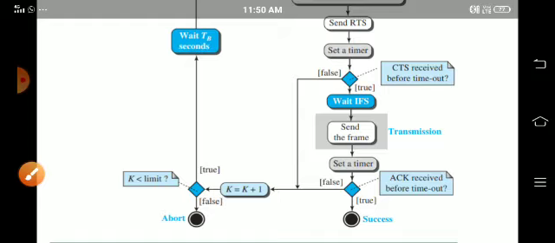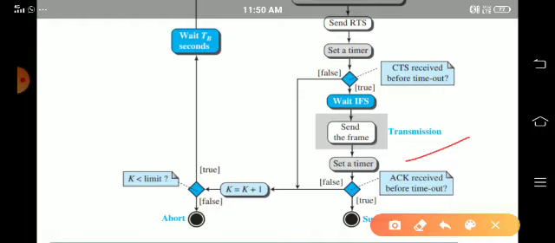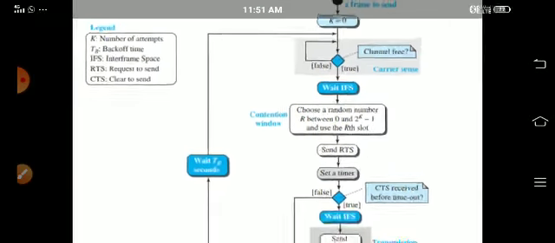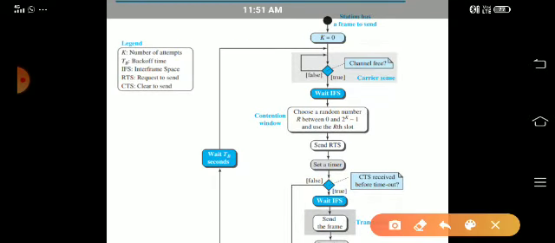Send a frame, wait for the acknowledgement, and the rest is all the same. If you don't get the acknowledgement, you increase the number of attempts. You can increase the number of attempts till you reach the maximum limit. They can take many chances. This is the difference between the other protocols and this protocol. First, it waits for IFS amount of time, and second is this contention window. Each time it doubles the slots, and the third one is the use of RTS and CTS, request to send and clear to send, making clear that the channel is free.